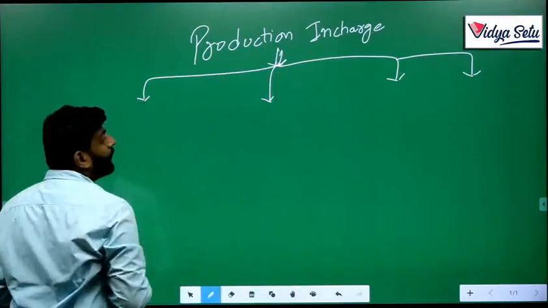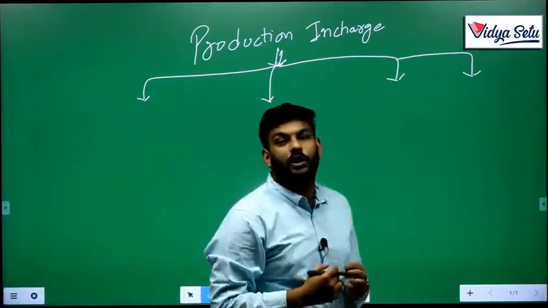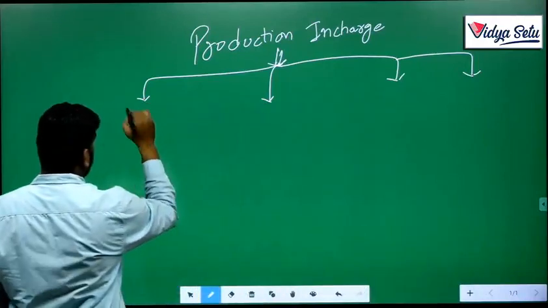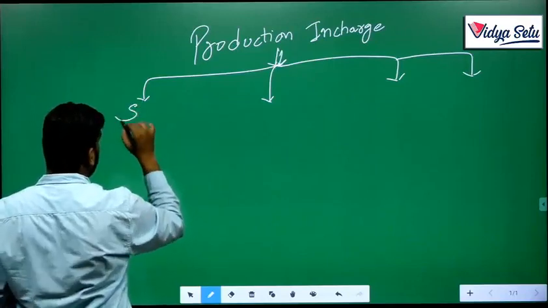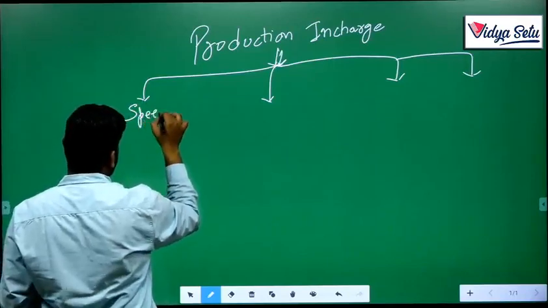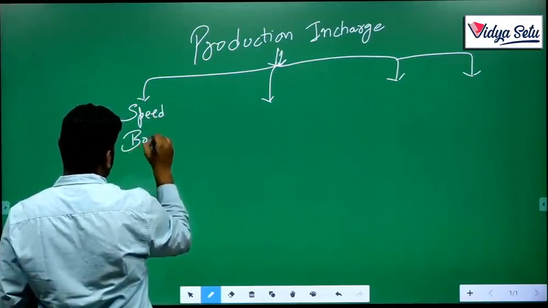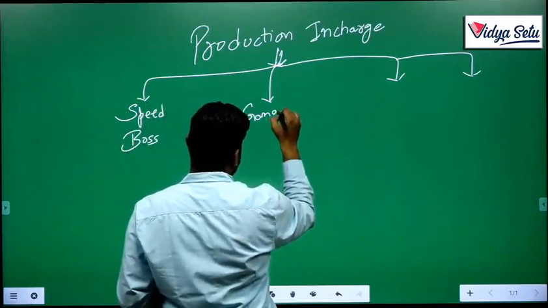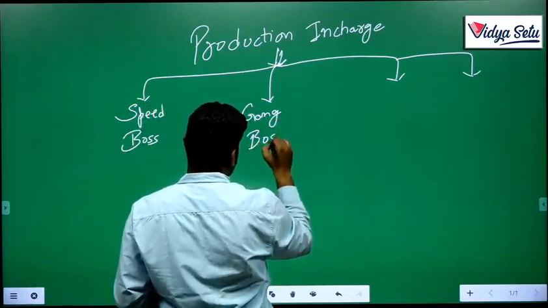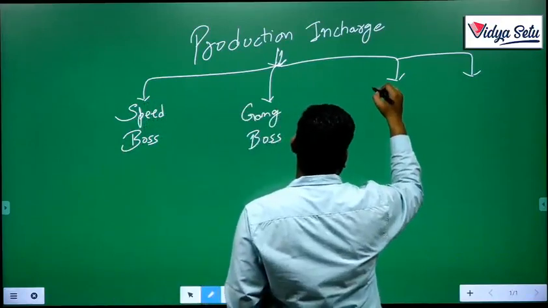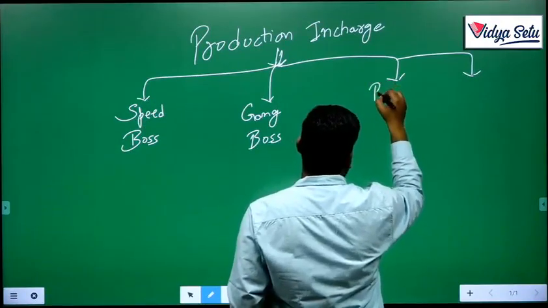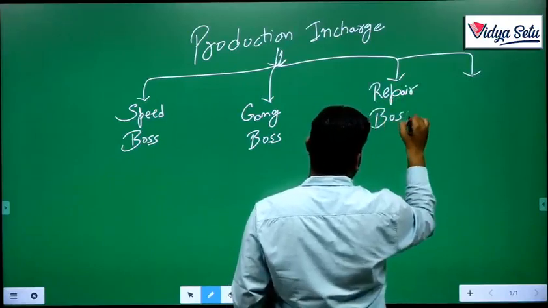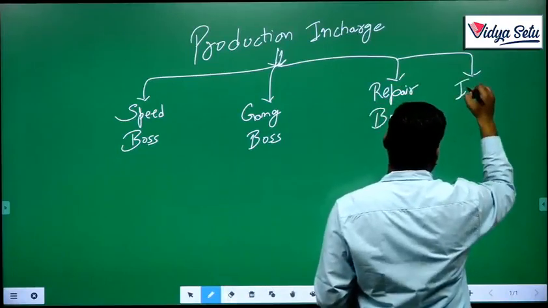In production in charge, Taylor has divided the production into four different segments. What are they? First is speed boss. Second is gang boss. Third is repair boss, and the last but not least, it is inspector.